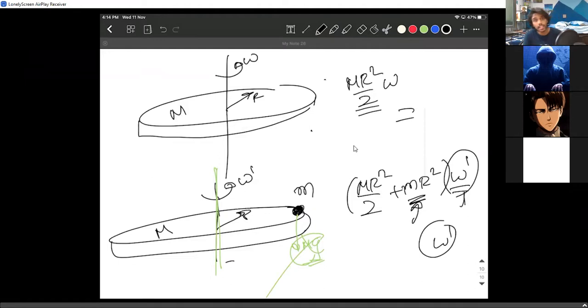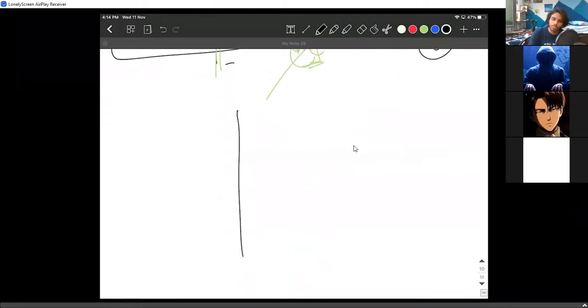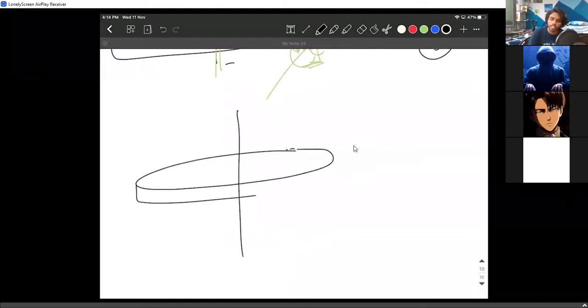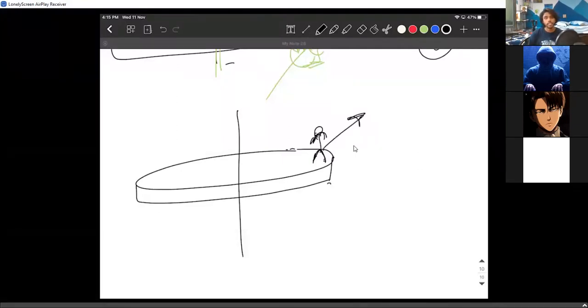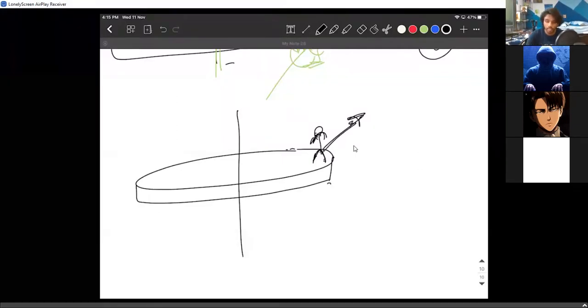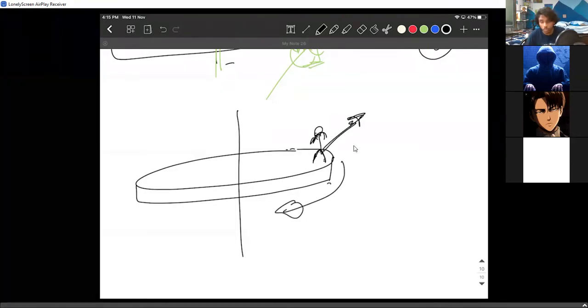So these are the kind of problems you are going to face. I'm going to discuss these problems tomorrow anyway, but maybe you can try this. Let us say there is a man standing on a disk. He jumps off. Because he's jumping off, the disk will recoil in the backward direction. He asks what the recoil velocity is. Initially, nothing was moving, so the initial angular momentum was 0.